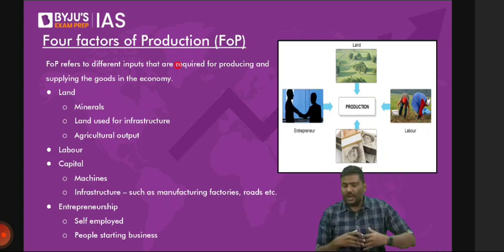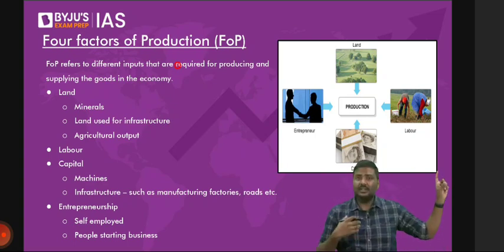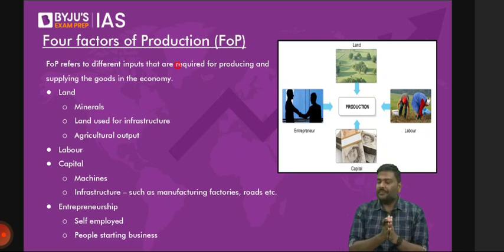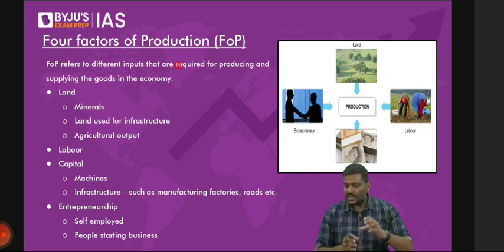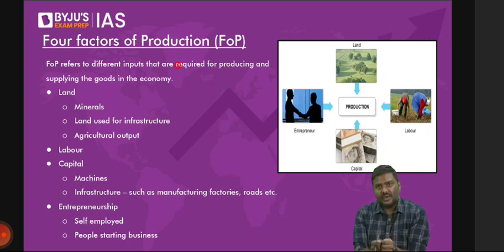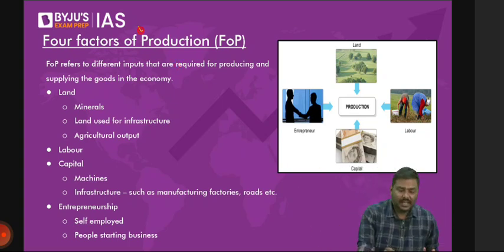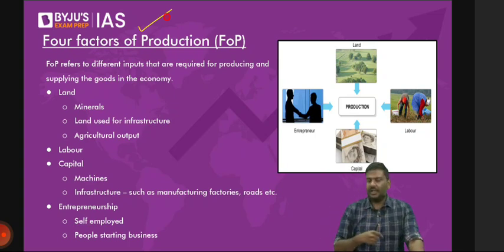Let's start. Whenever you talk about macroeconomics, or even economics for that matter, whatever resources are there, I'm using the terms that I've already covered, we will divide the resources into four types. Is it okay? I'll repeat it again. Whatever resources are there in the economy, we will divide into four types. And this classification of the resources into four types is referred to as the four factors of production.